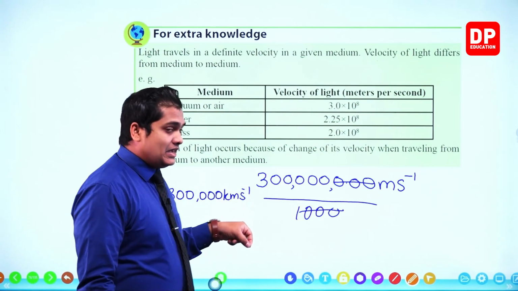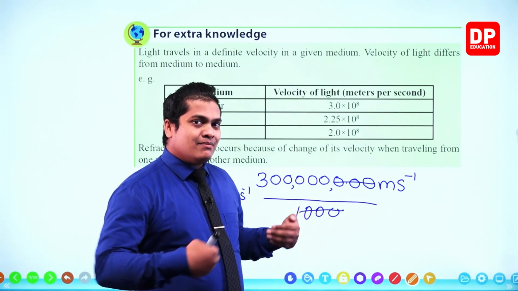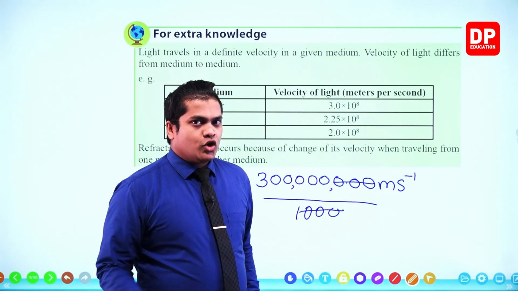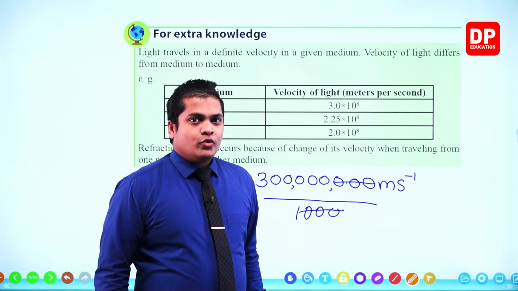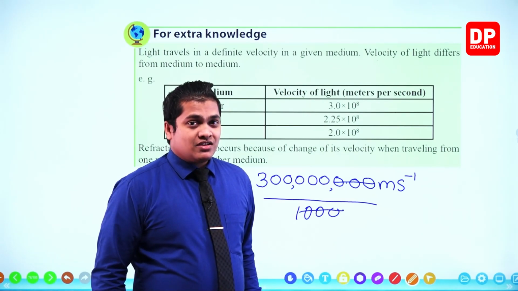Now multiply it by 60 to get 1 minute. Again multiply by 60 to get 1 hour. Multiply it by 24 to get 1 day. Multiply it by 365 to get 1 year, right? So imagine how big the unit light year is.